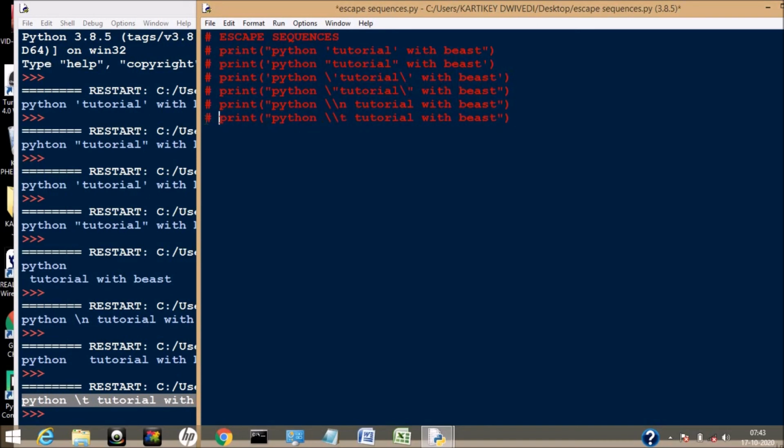So in today's tutorial, what did we learn? We learned that to use various predefined sequences like backslash n, backslash t, backslash b as normal text, we have to take help of escape sequencing.